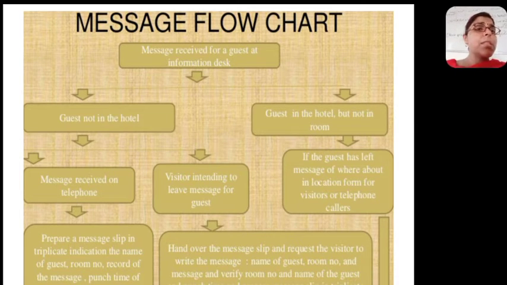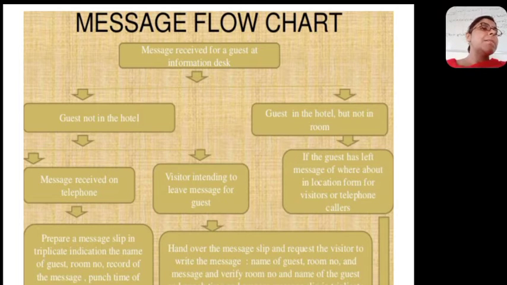But if the guest is not in the hotel, then the information received through telephone or through the visitor is prepared in the message slip. We prepare triplicate copies of the message slip, in which all the records are taken, like guest name, room number, record, punch time, at what time we receive the message, and hand over the message slip and request the visitor to write the message.